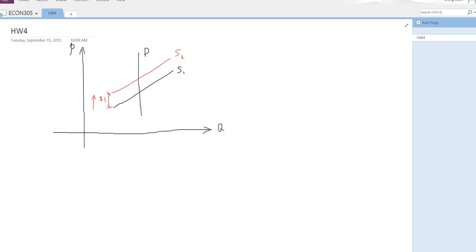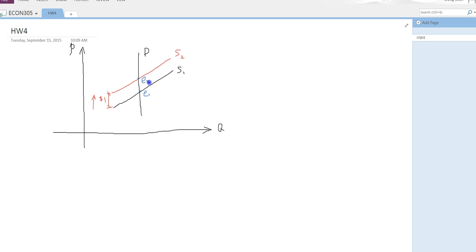In terms of the equilibrium point, originally it is the intersection between S1 and D, so that's my E1. And after the tax is levied, the equilibrium moves to this point here. That's my E2.